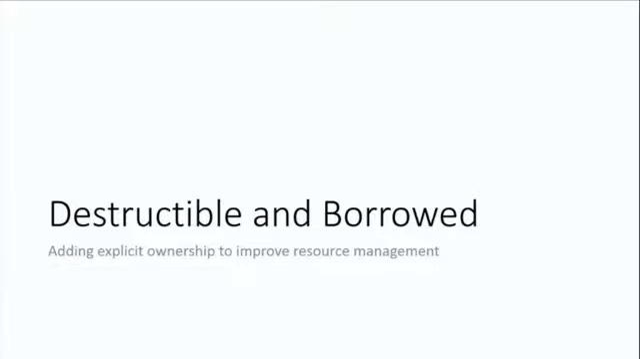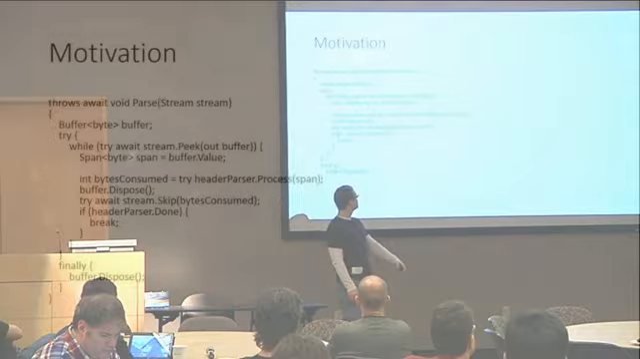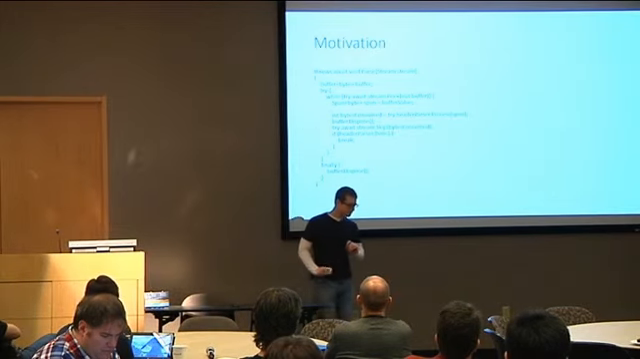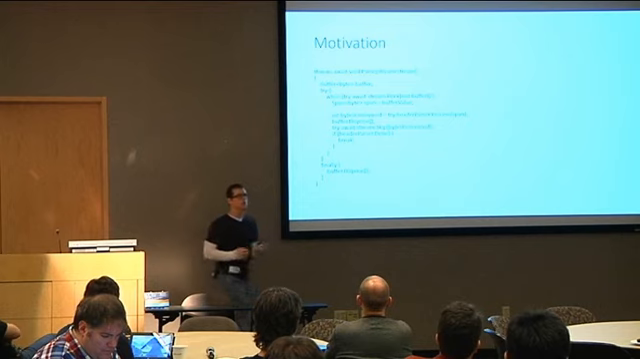So the first thing I want to talk about in terms of features is destructible and borrowed. This is some code taken pretty much directly from our MIME multipart parser. And this illustrates a lot of the problems that we were having with ownership in our system.